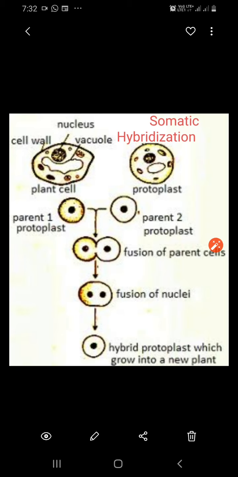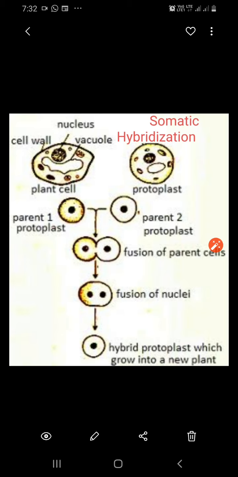Now, an improved technique of tissue culture is somatic hybridization. So what they do here is they take plant cells from two different plants, let us say tomato and potato. The slight yellow color, let us say, is the potato, and the white color is that of the tomato. So they have removed the cell wall from both the plants. In the diagram just above that, you see the cell wall, when it is removed, the cell is called a protoplast. That means only the cell membrane and the cytoplasm.